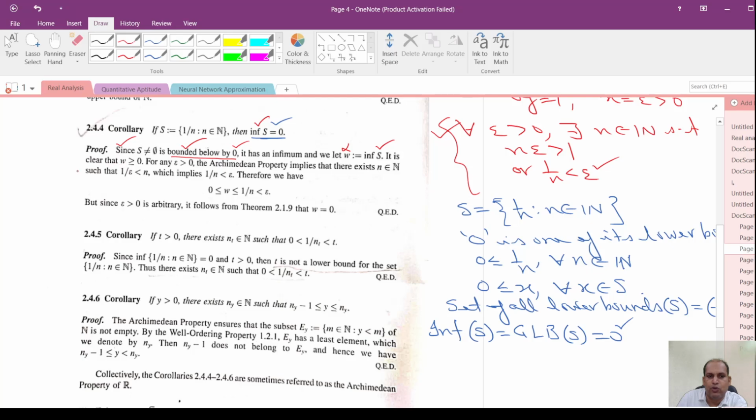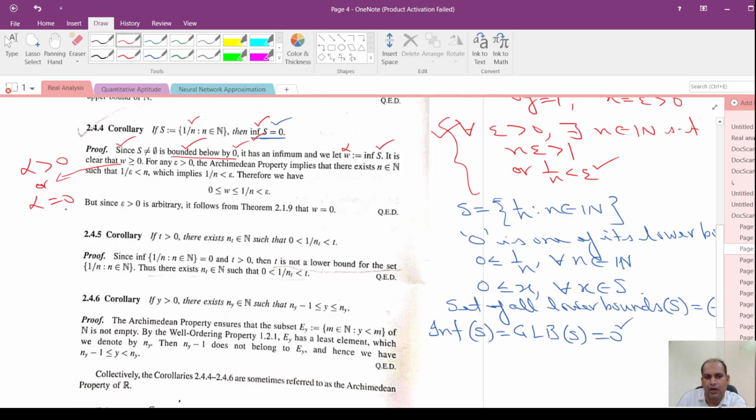Now here we have two choices for alpha: alpha is strictly greater than 0, or alpha is equal to 0. We have already discarded alpha negative, because a negative number is also a lower bound, but we need to look at the infimum, which is the greatest among all those lower bounds.